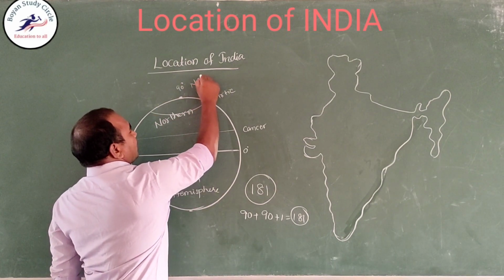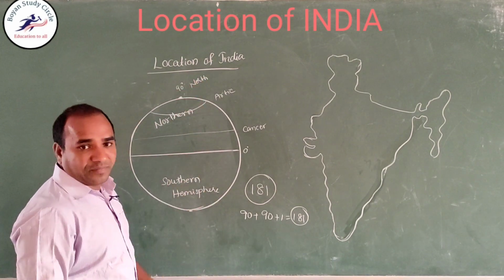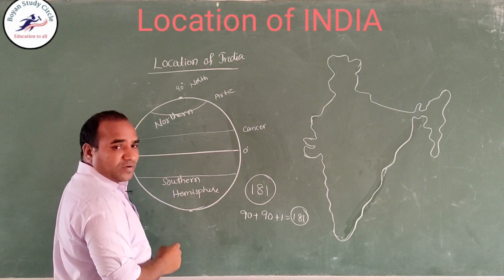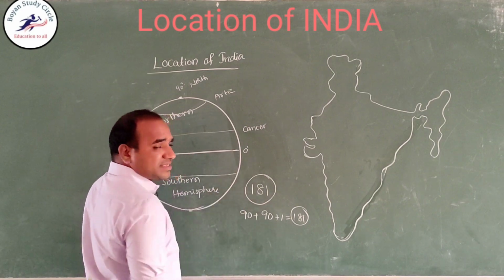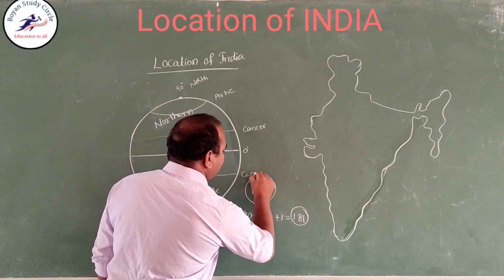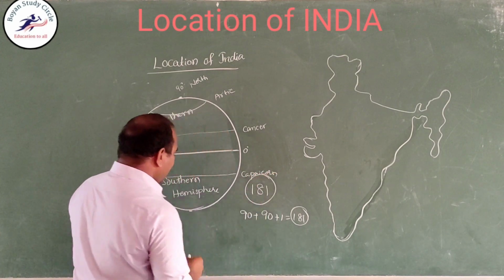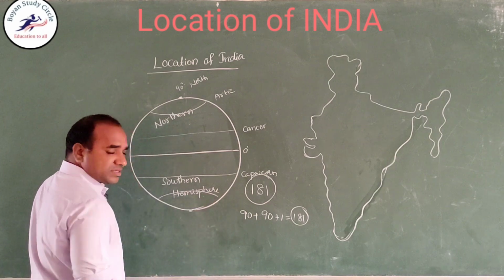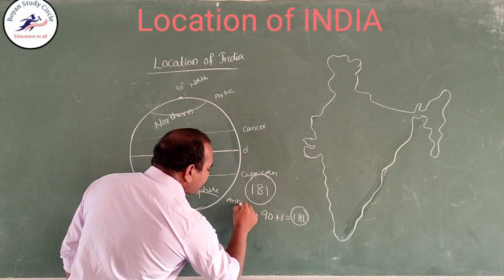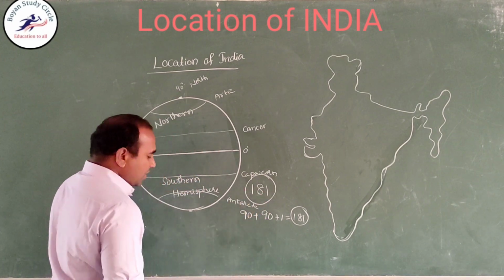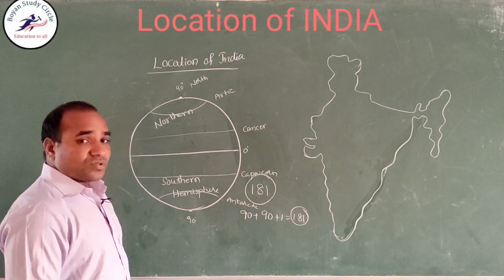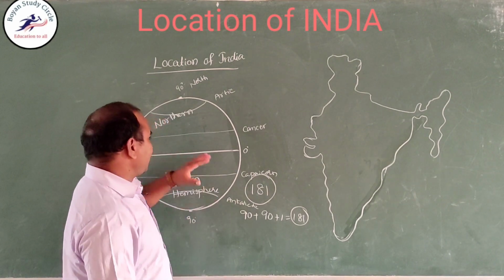Come to the southern hemisphere. 23 and a half degrees south latitude is called the Tropic of Capricorn. And 66.5 degrees south latitude is called the Antarctic Circle, and 90 degrees south is the South Pole. These are the latitudes.